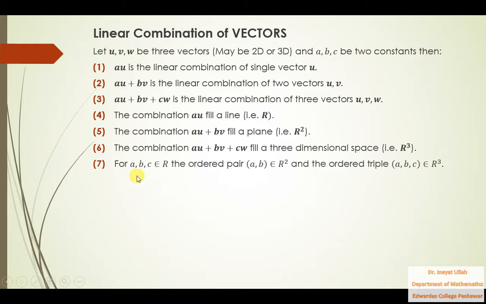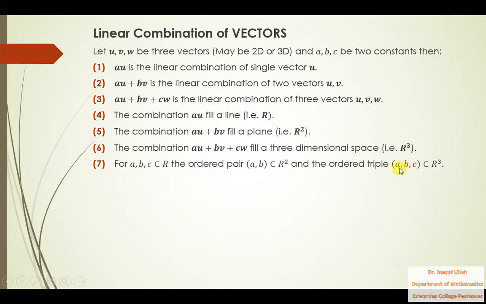Now number 7, for a, b, c belonging to R. What does it mean? R is the set of real numbers. If I take three real numbers a, b, c, the ordered pair (a, b) belongs to R square. If I make the ordered pair a comma b, this (a, b) will belong to R square. And if I put all these three real numbers in brackets, this is called an ordered triple, and all such ordered triples lie in the space.